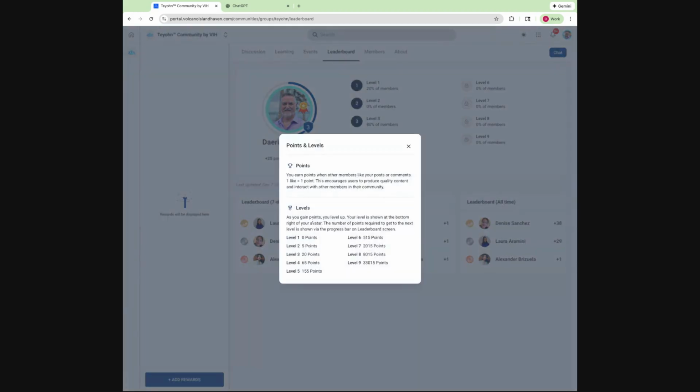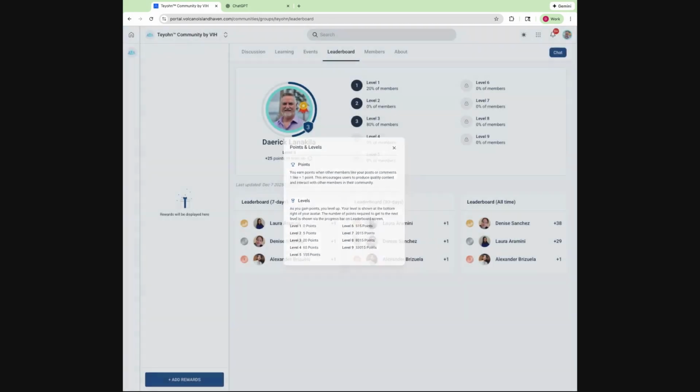So to begin with, it's really easy. You're going to start out at level 1, and then to get to level 2, you'd have to post something and just 5 people like it, and all of a sudden you're at level 2. If you get to level 3, it's going to take another 20 likes. At level 4, 65 likes. So it starts getting harder as you go higher, but you should be able to get to level 3 pretty quickly, and level 4 and 5 not too far down the road. And then the other levels will probably take a little bit longer, but it depends on how active you are in the community.